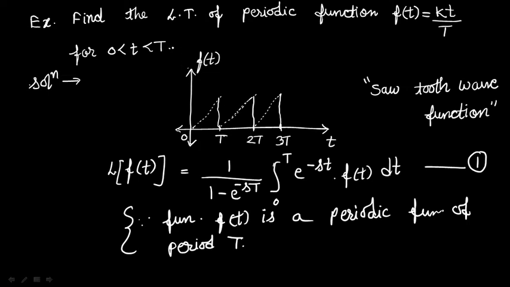Now we substitute the values. Laplace of f of t equal to 1 upon 1 minus e to the power minus s into T. We write down this function as it is.